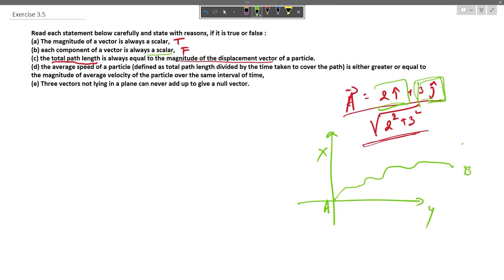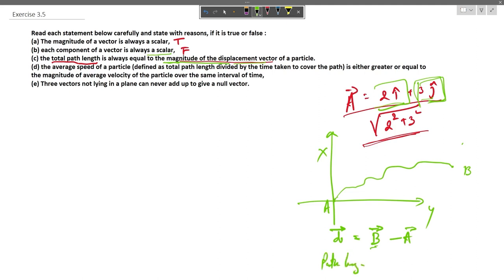Now when we see displacement, we have to compare the magnitude of displacement with the path length. Displacement is defined as the difference in the position vector of initial and final. So the displacement vector would be vector B minus vector A, assuming that B is the position vector of the particle at point B and A is the position vector of the particle at point A.